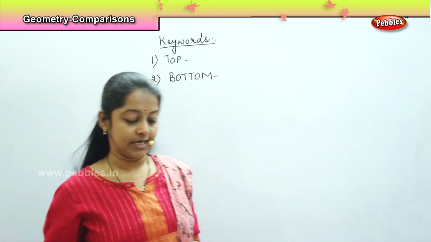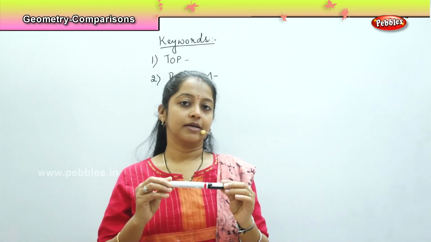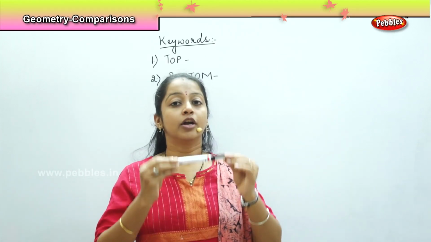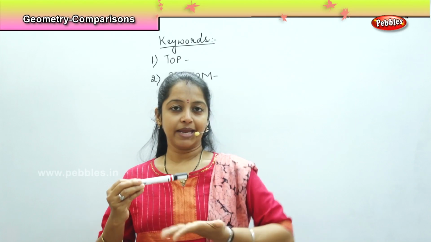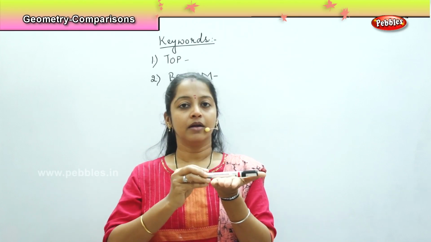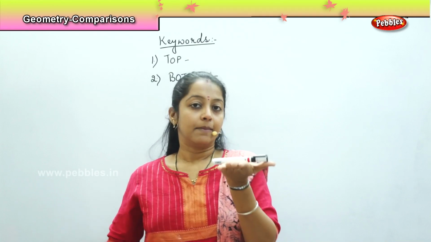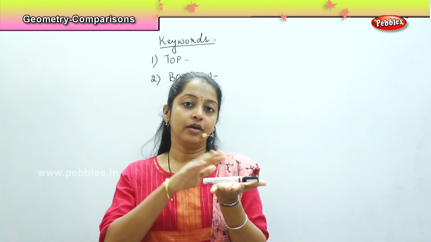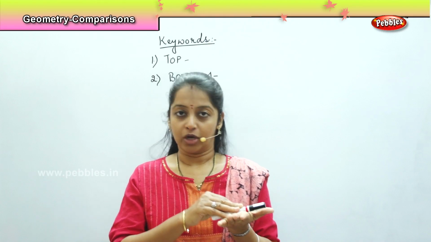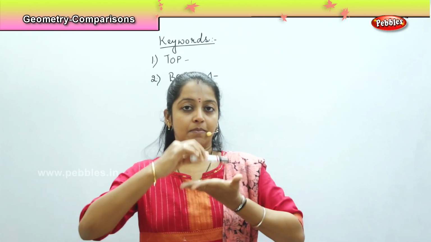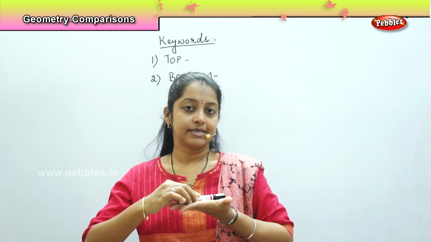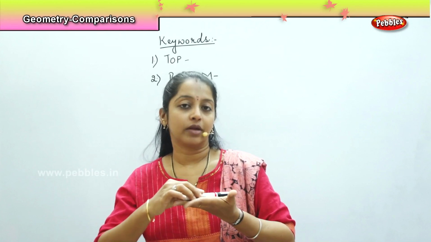Say I say the marker is kept on top. This is my hand. I keep the marker on my hand. So I can say the marker is kept on the top. Why? Because it is kept above my hand. It is kept above the floor level.